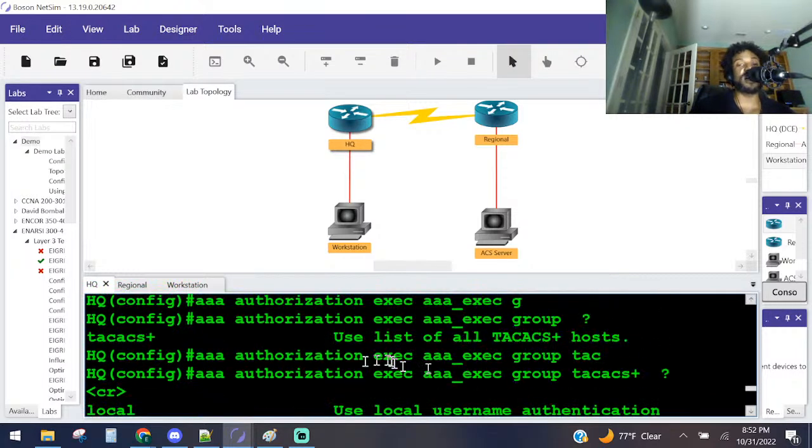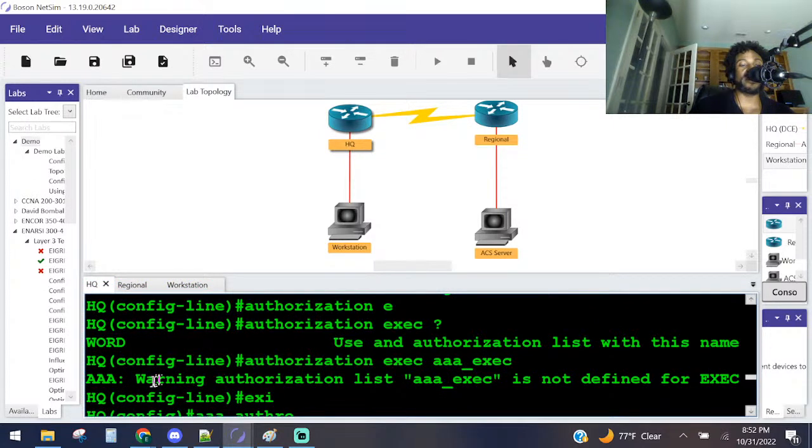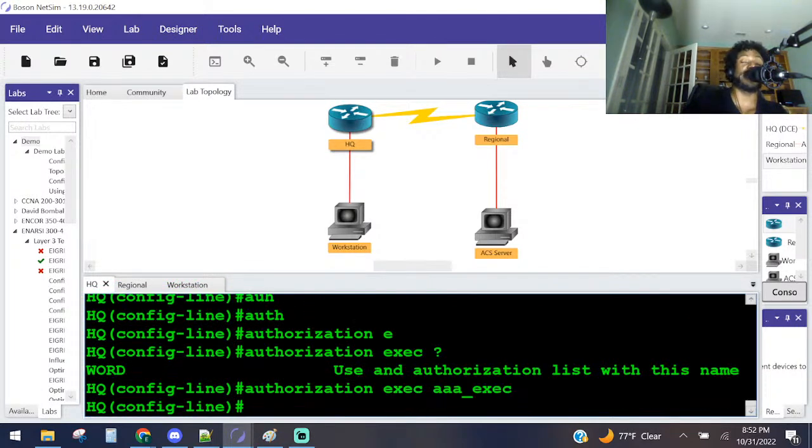Last time it gave us this warning right here. Authorization list AAA exec is not defined. So luckily it gave us that warning to let us know. You could actually, I believe, lock yourself out. If you define a method and then you try to log into it, you could lock yourself out. There's so many ways to lock yourself out with AAA. Again, it can get really confusing.